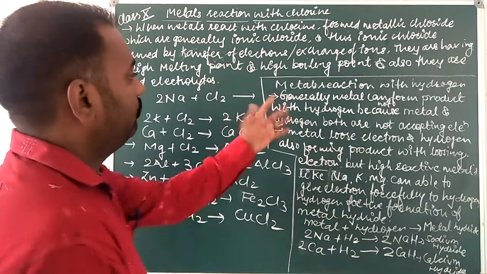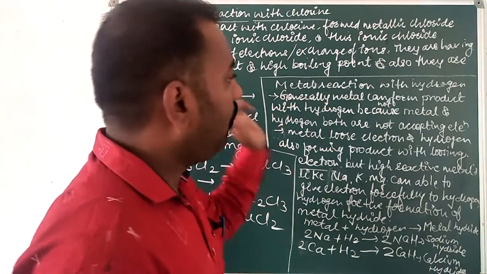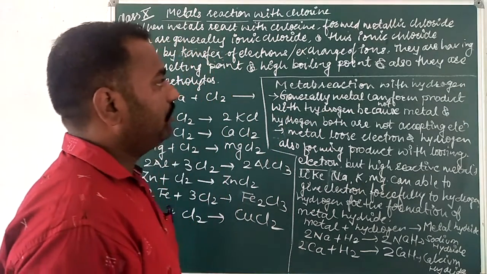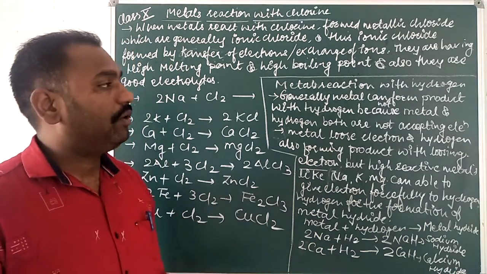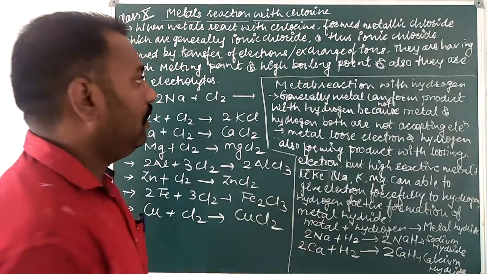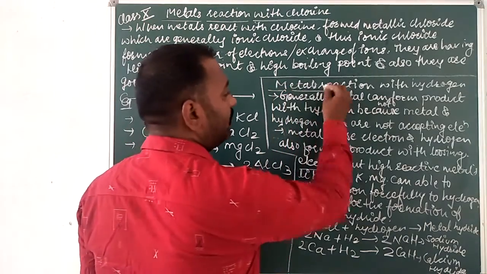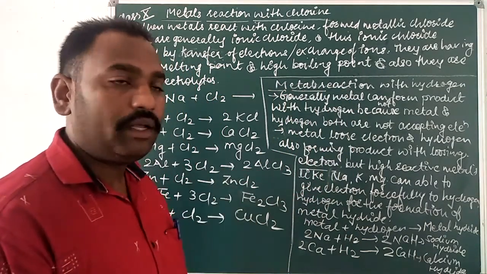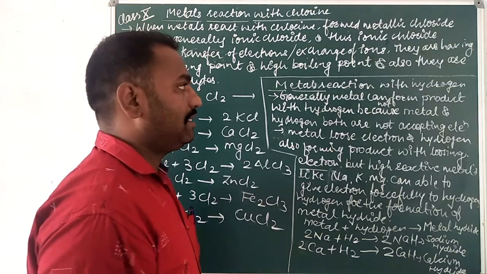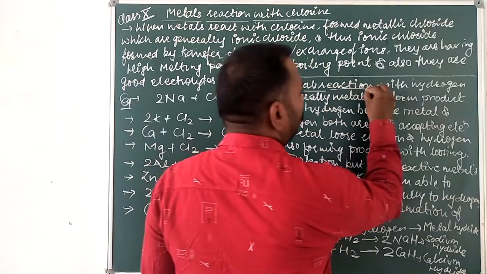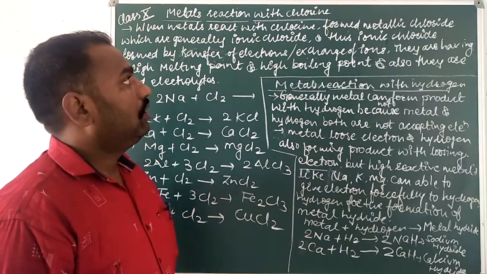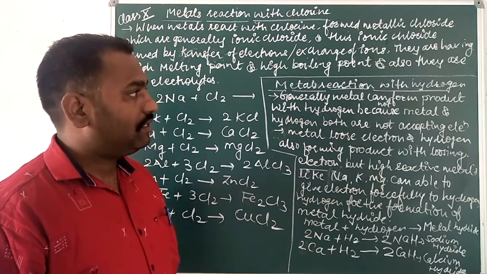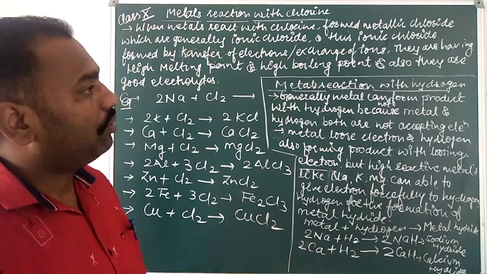Okay. So, metal reaction with hydrogen. I hope you already understood that metals react with chlorine, and this is our last reaction. It means we already saw metals with O2, with water, and with dilute acids and aqueous solutions also. So now metals can only react with two non-metal gases, hydrogen and chlorine.